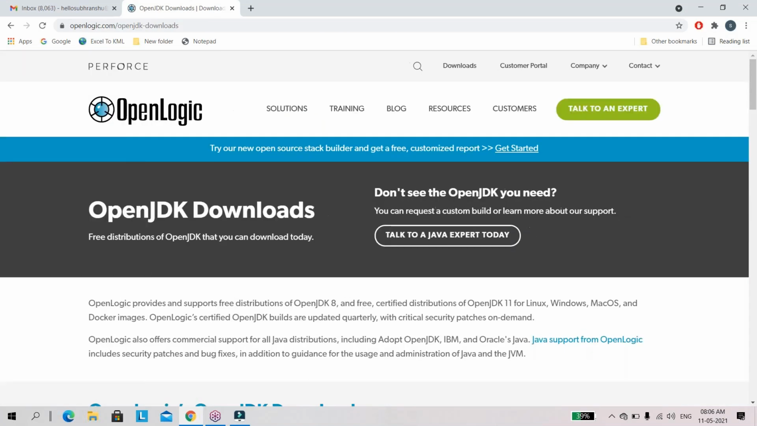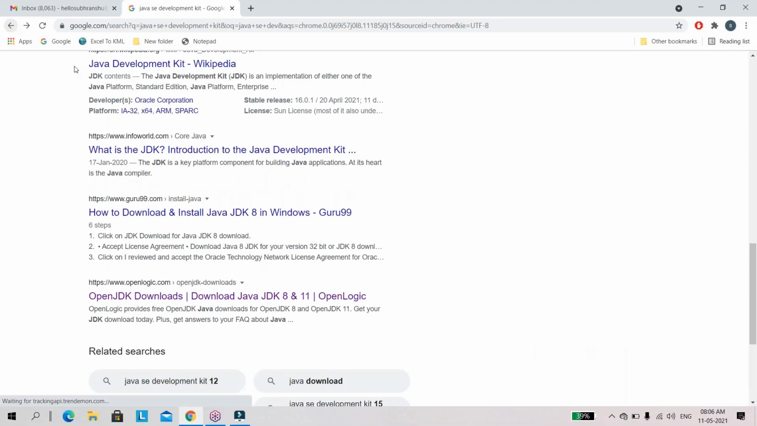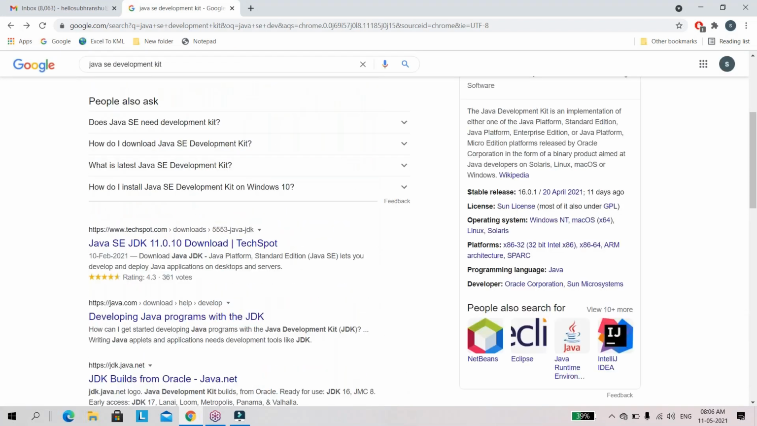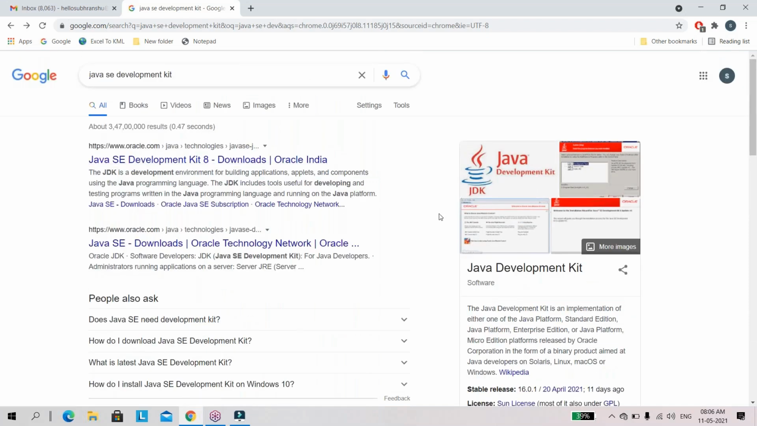Go top, sir. Don't click anything. You scroll up only. Okay, sir. See, friends, scroll up. Even when I search with the keyword Java SE development kit, what version has come here? First link, Java SE Development Kit 8 download, Oracle India.